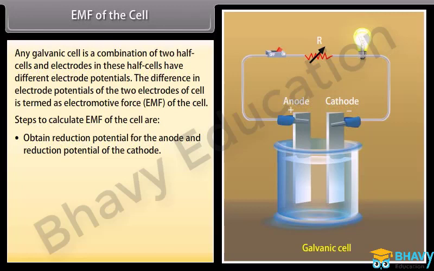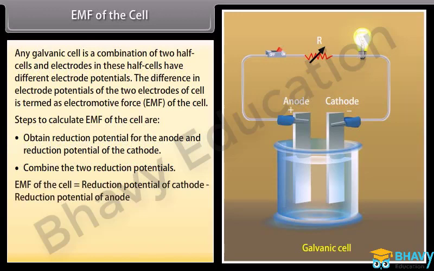of the cathode. Combine the two reduction potentials. EMF of the cell is equal to reduction potential of cathode minus reduction potential of anode. That is, E cell is equal to E cathode minus E anode, or E cell is equal to E right minus E left.